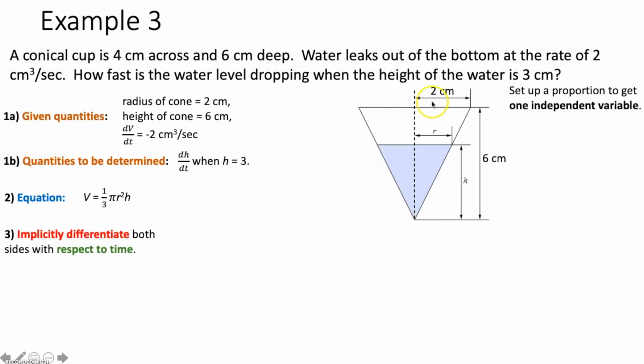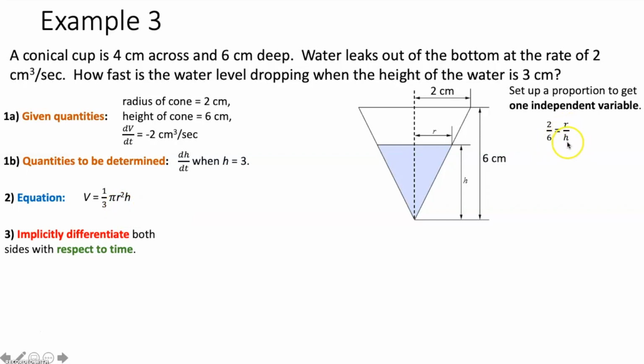So how do we do this? Well, in our figure over here, we actually have 2 similar cones. We have this big cone, that's the cup, and we have the cone formed by the water. So what we can do then is set up a proportion that relates the radius and height of the cup to the radius and height of the cone. We can say that 2/6 is equal to r over h. Now what we can do is solve this for either r or h and plug that in to this volume formula over here, and we'll only have one independent variable.